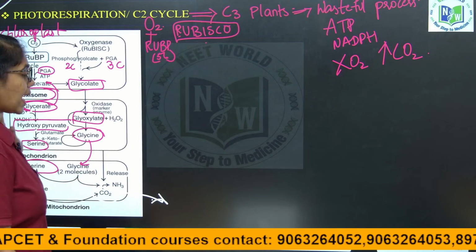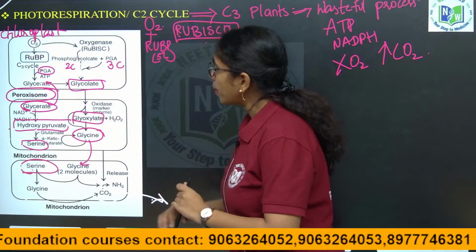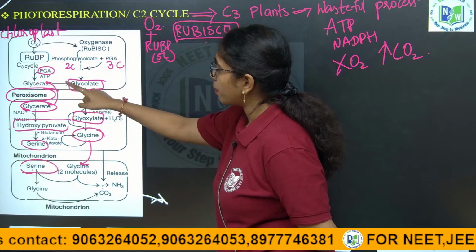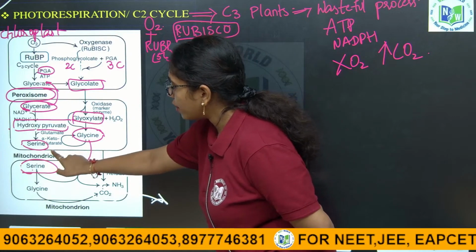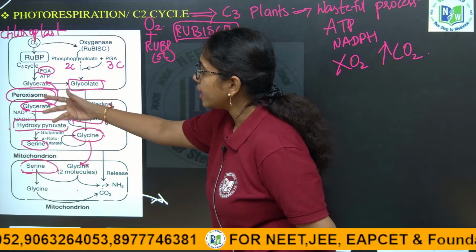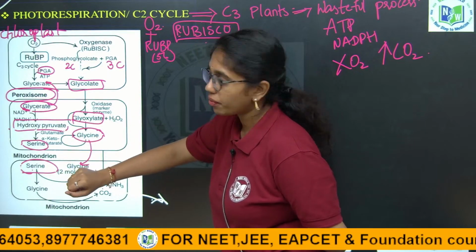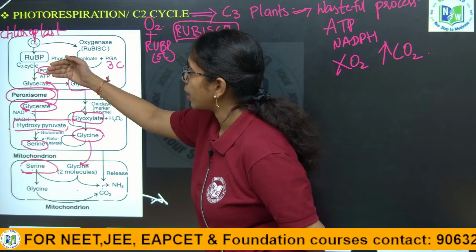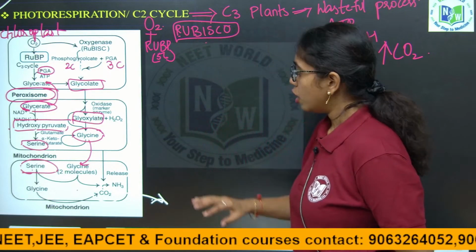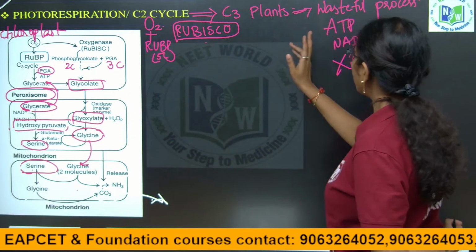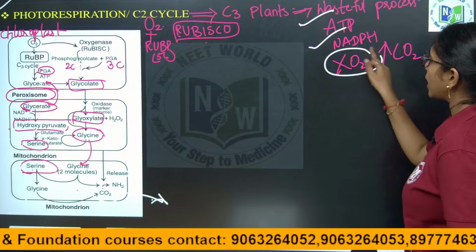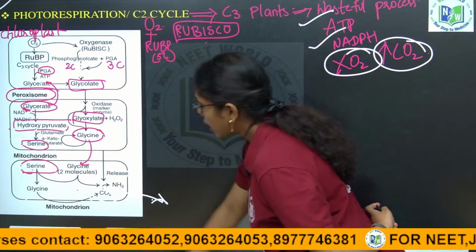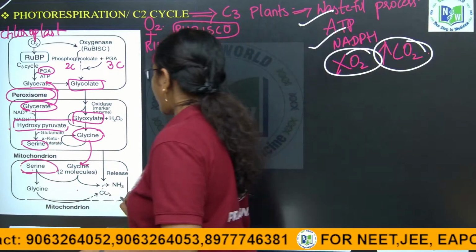So, if you look into the cycle, what you have to remember is which molecules are present in which organelle. In chloroplast, glycolate is formed. In peroxisome, glycine is formed. In mitochondria, glycine is converted to serine. Again in peroxisome, hydroxypyruvate is formed from serine, and later glycerate enters the chloroplast and is converted to phosphoglyceric acid. This continuous process involves the consumption of ATP and NADPH; it is not releasing oxygen, it is releasing carbon dioxide. That is why it is a wasteful process.